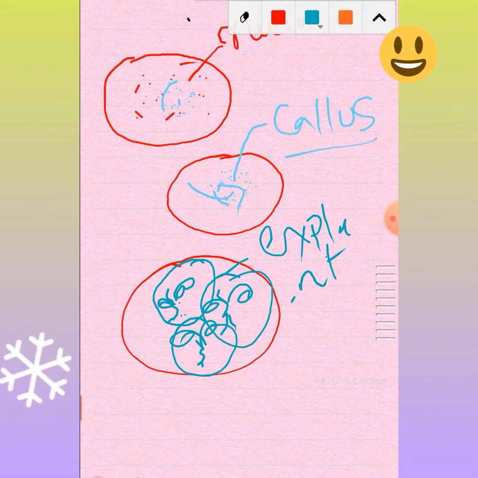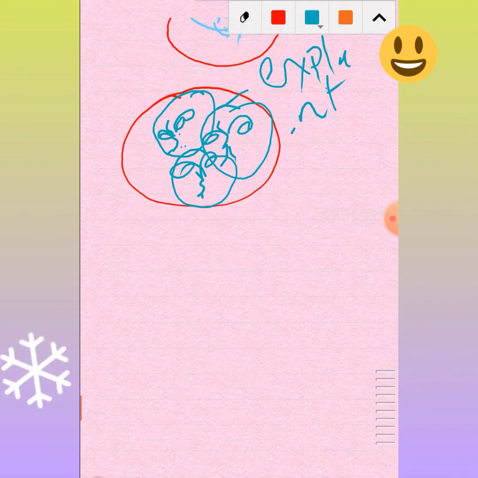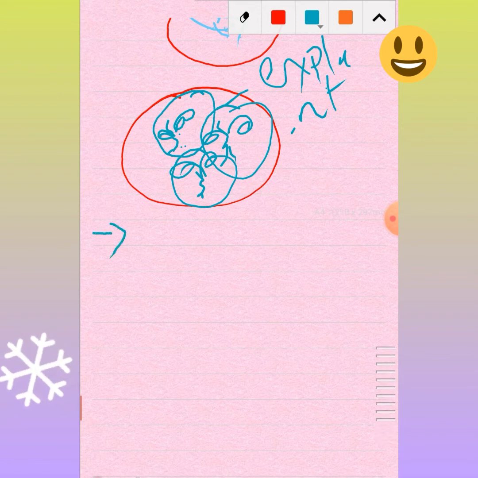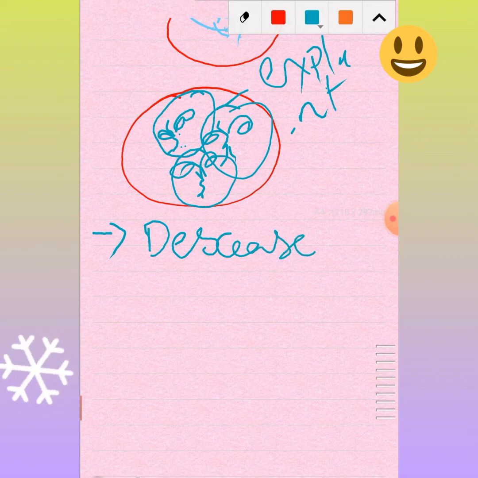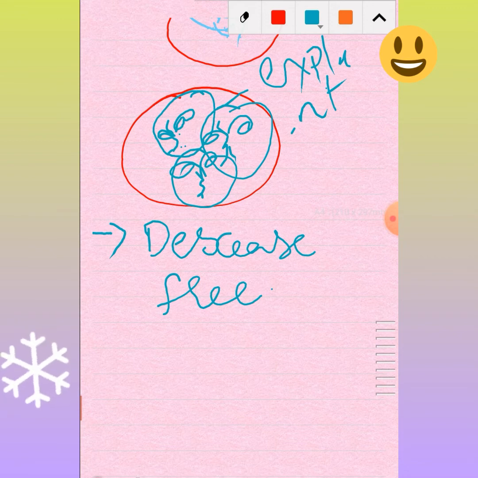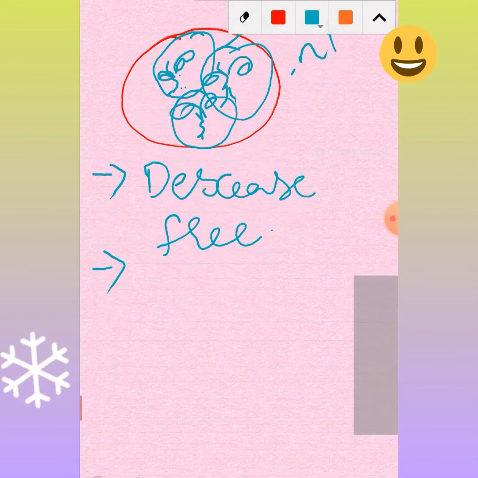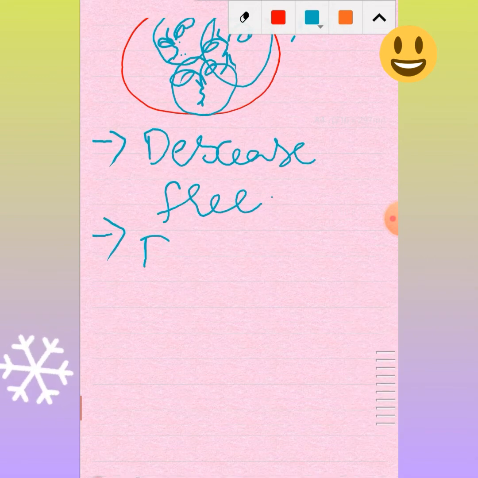So what is the advantage of tissue culture? As everything is under the control of the researchers and can be done completely in the laboratory, in most cases the plants are disease free. There are fewer chances of infection, and along with that there is a chance of growing plants of desired quality.